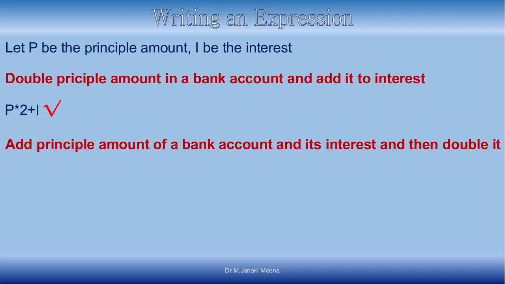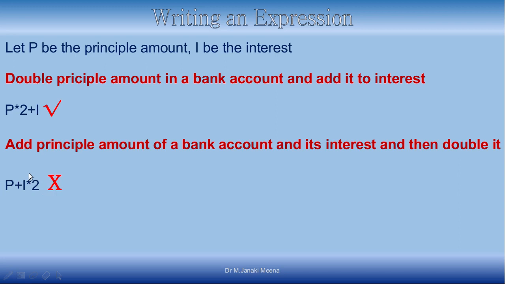Now come to the next statement given to us: add the principal amount of a bank account and its interest, and then you are going to double it, right? So what we wrote previously was add the principal and interest. So we thought first of all we will do addition between P and I, and then to double it we wrote star 2. But is this correct?